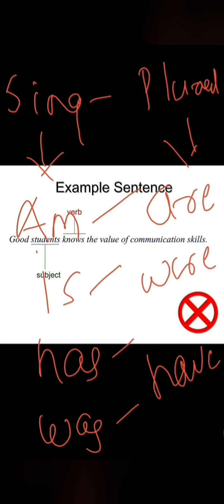I'm going to repeat for you people. What are the singular verbs? Am, is, has, was. And plural verbs are, were, have. Just make a list of it, write down. So pause the video and try to get each and everything. So I'll go for the next slide.